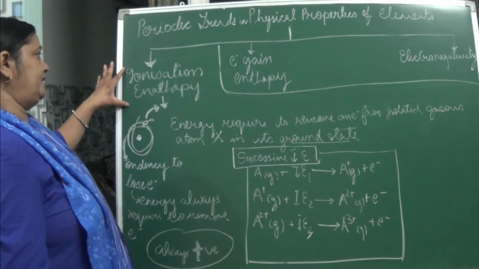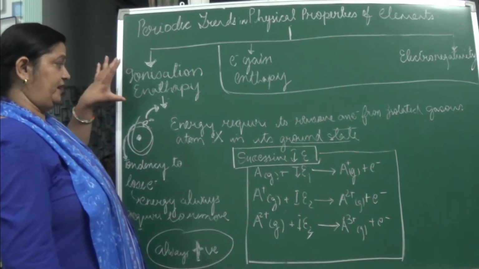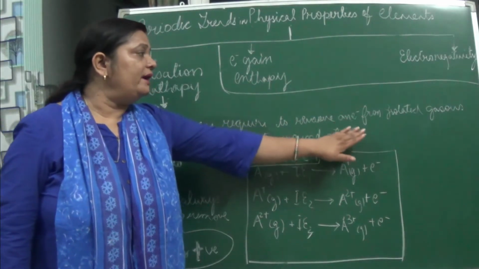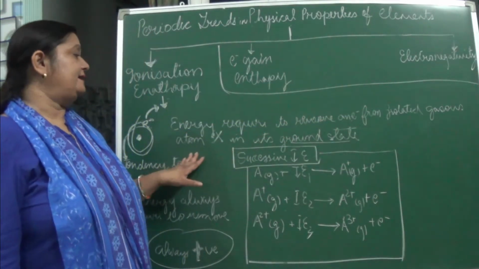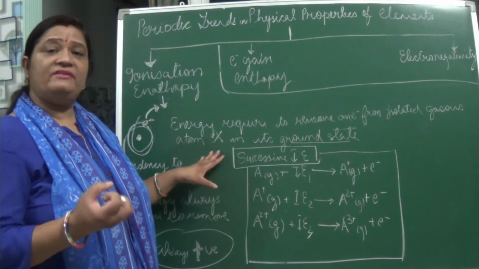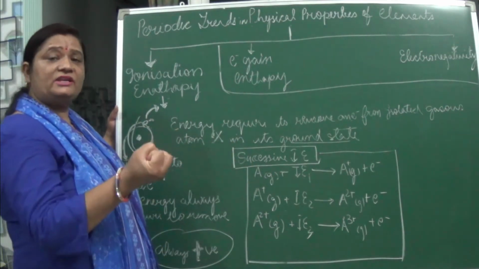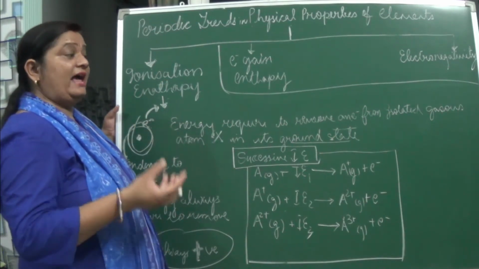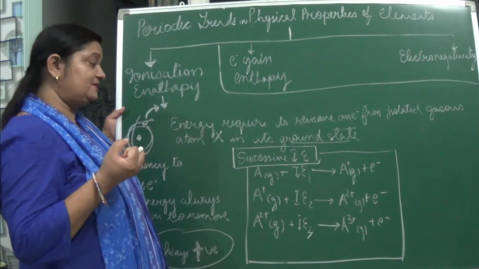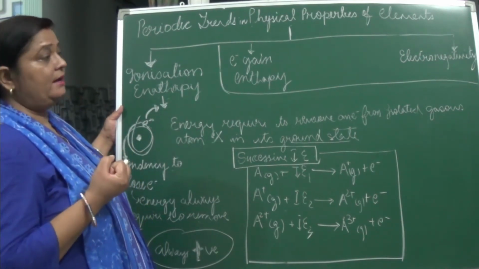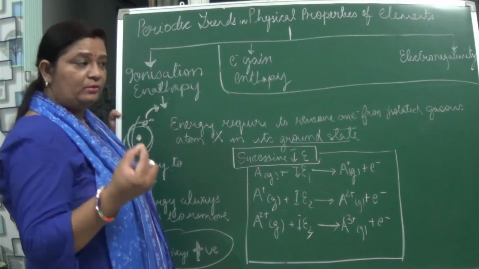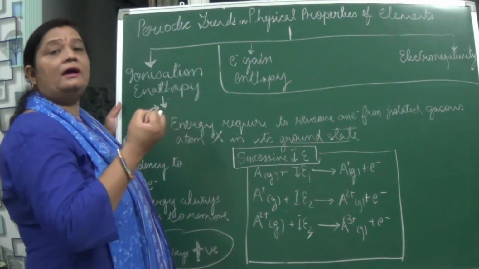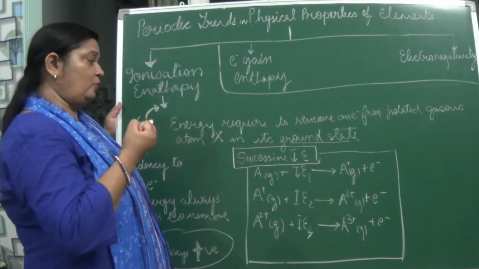So what is this ionization enthalpy? It is the energy required to remove one electron from its isolated gaseous atom in its ground state. Simply we can say it is the energy required to remove the electron from the outermost shell of the atom, and that atom should be in the gaseous state. Why are we saying gaseous state? Because in solid and liquid states it is difficult to remove the electron, so that atom should be in the isolated gaseous form.